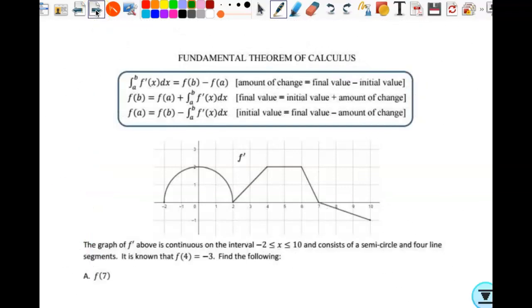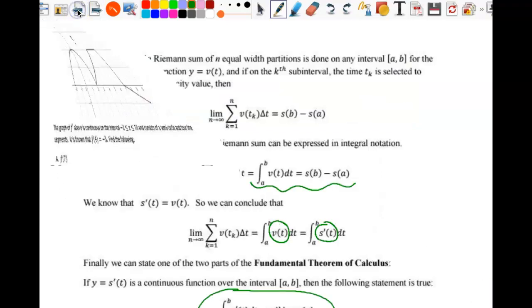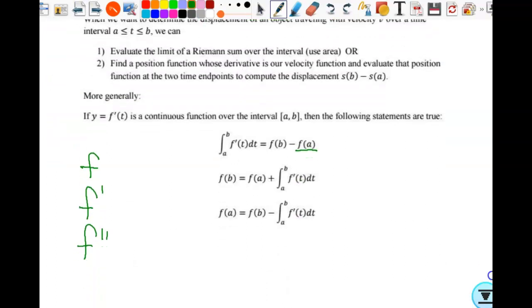All right, so this is the big idea. Now, if you were to Google fundamental theorem, let's say you didn't understand the lesson and you need to read more about the fundamental theorem, you might see this: the integral from a to b of f of b minus f of a.